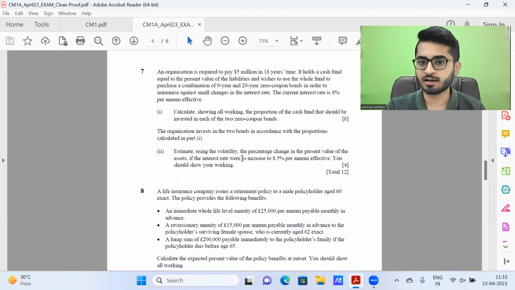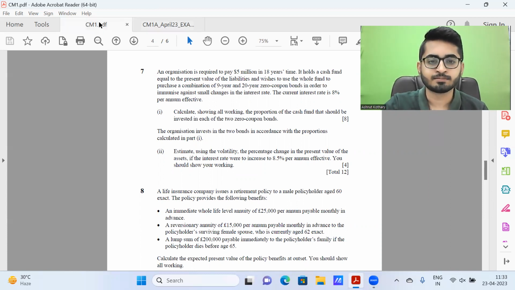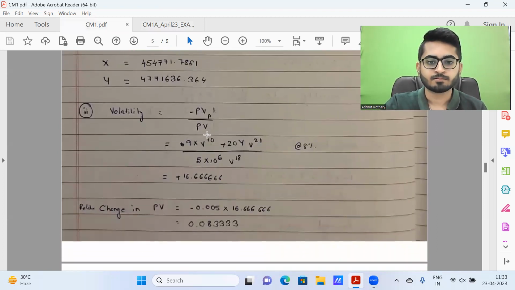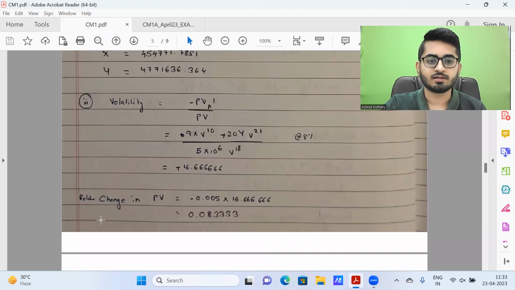We need to compute the volatility. Multiplication of that will give us nothing but the relative change in the present value of assets. So I find the volatility is coming out to be this, and therefore the rate of change in present value will be nothing but this. This is nothing but the rate of change 0.005, 8 to 8.5%, and then the volatility part. And there will be a negative sign which is missing over here, so that shall be there.